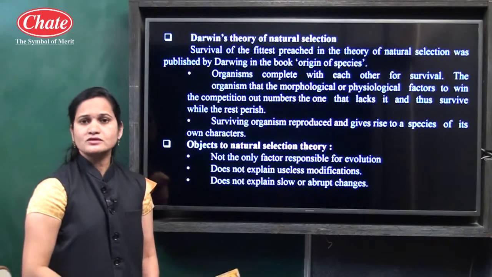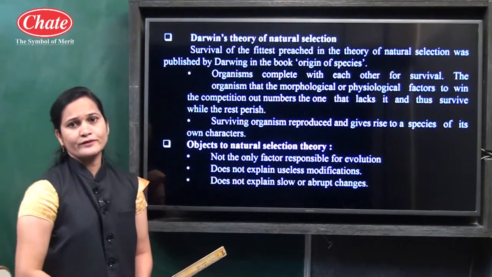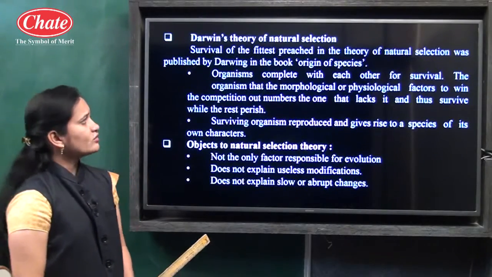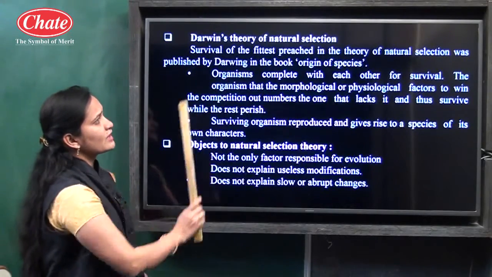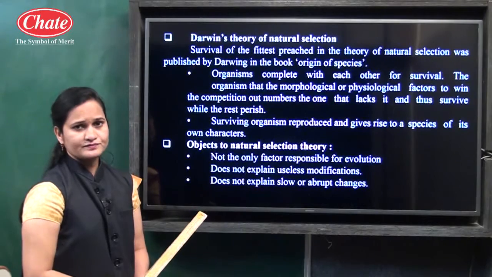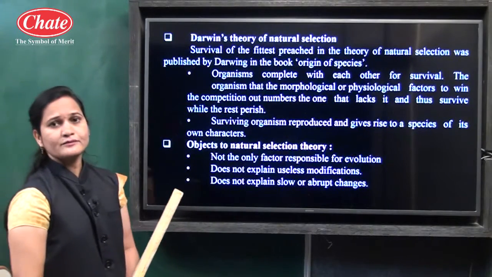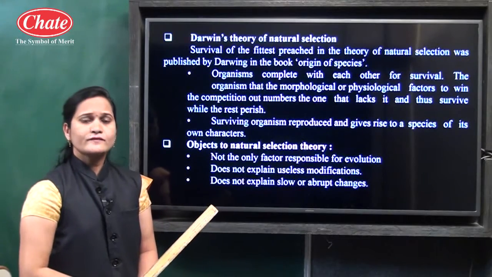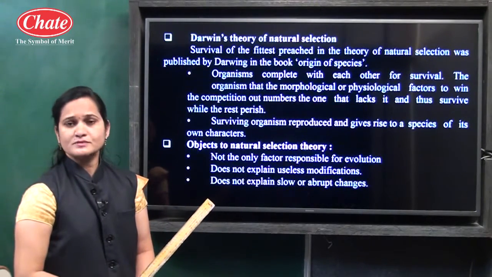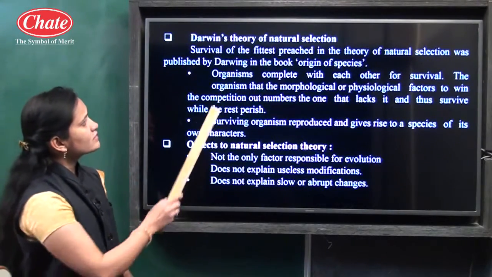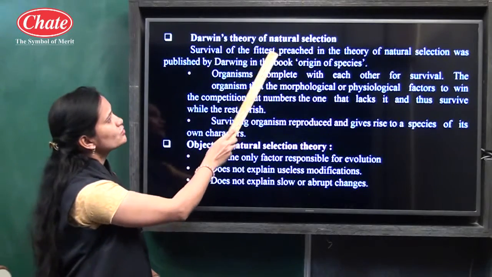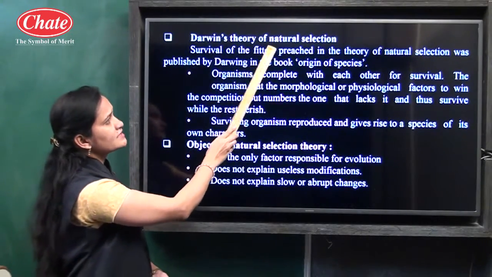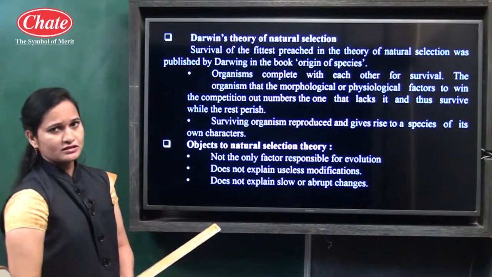Now let us see the next point, Darwin's theory of natural selection. Up to here we have studied the evidences of evolution, a total of 6 evidences. Darwin collected innumerable species of plants and animals, and after observing all these species, he gave one theory related to natural selection.